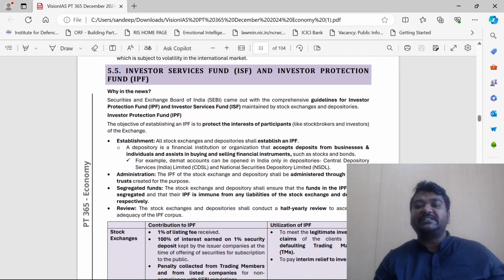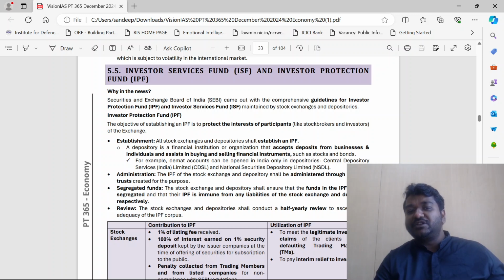SEBI came out with comprehensive guidelines for the Investor Protection Fund. The objective of establishing an IPF is to protect the interests of participants like stockbrokers and investors of the exchange. Recently during the election, you might have heard the market crashed. So that needs to be seen.